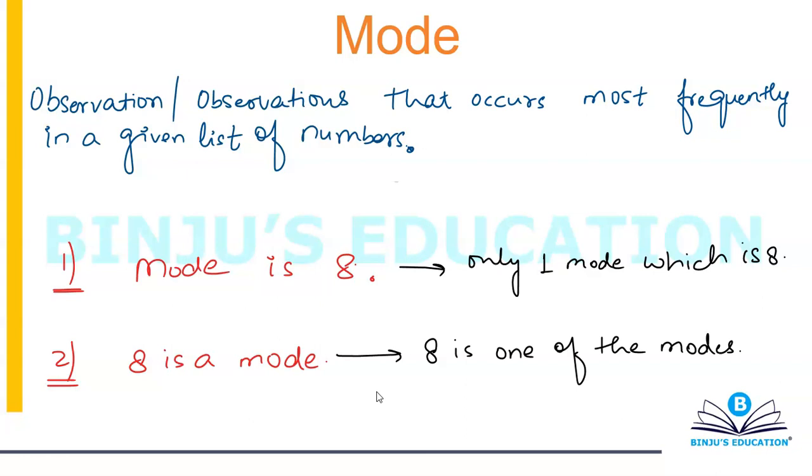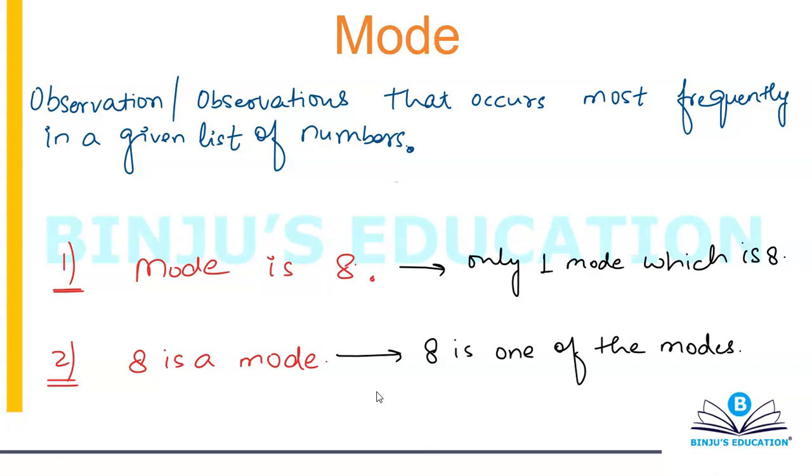This is where the difference is. If you go from the perspective of English also, when you say mode is 8, you're defining mode. When you say 8 is a mode, then you're defining 8. So there is a possibility that you can have more modes also.